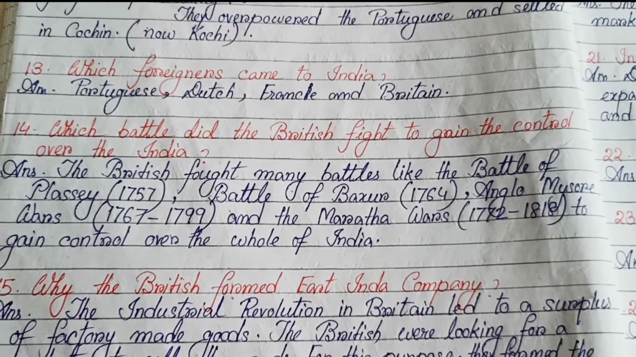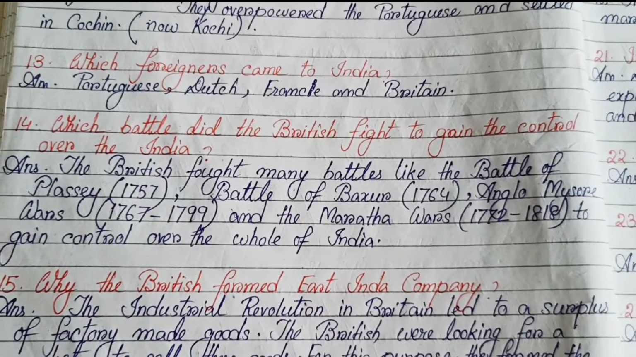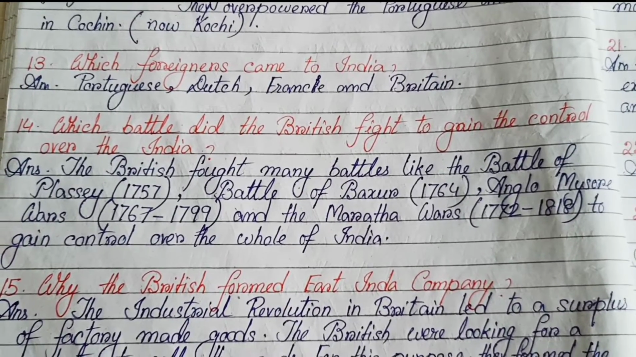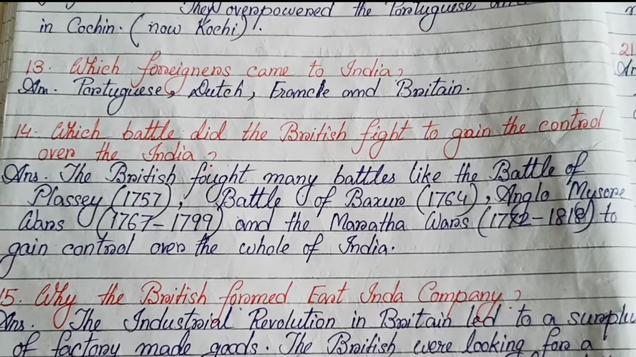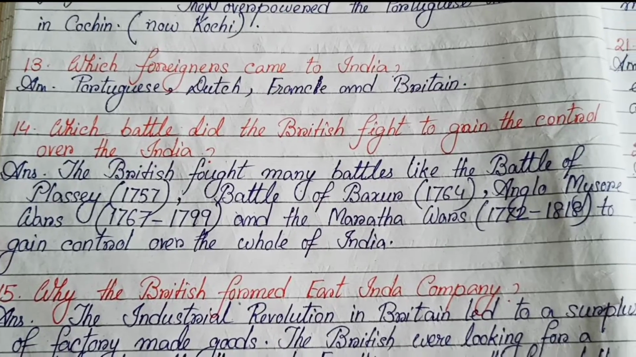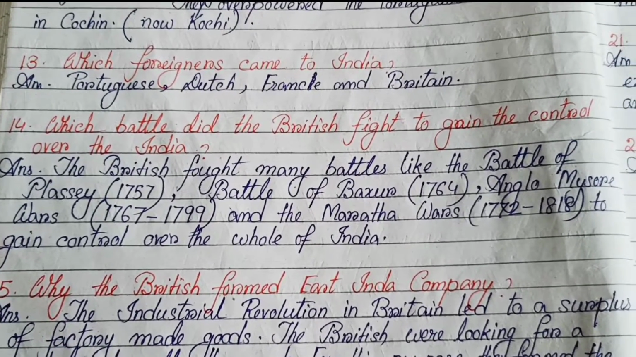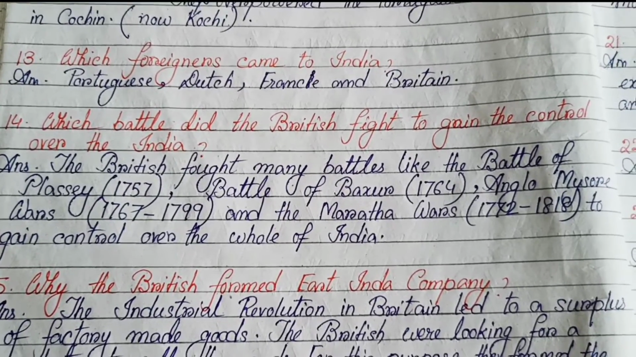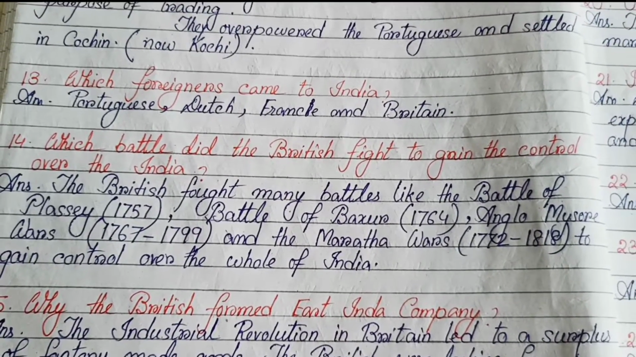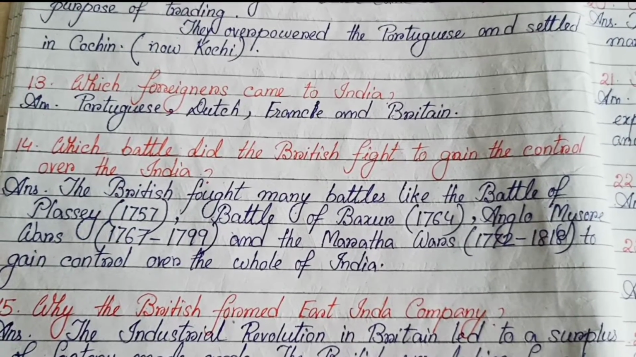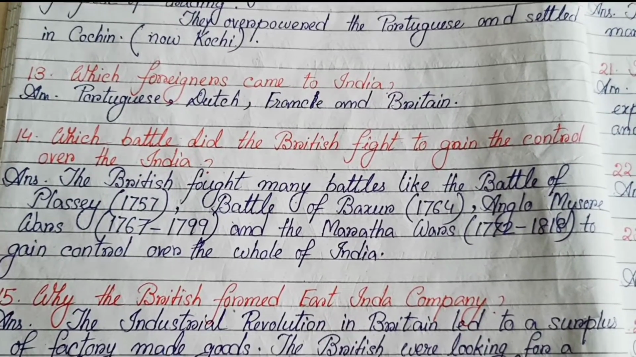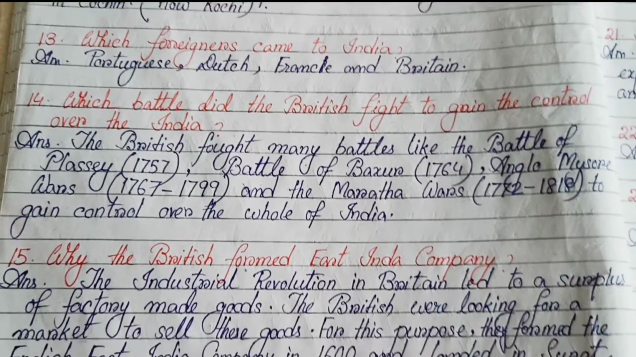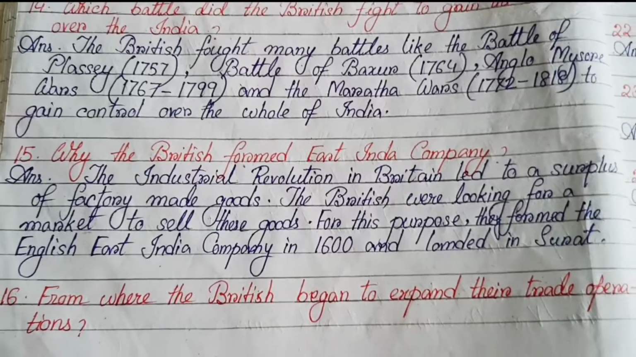Number 14. Which battles did the British fight to gain control over India? The British fought many battles like the Battle of Plassey. In Bengali, we just say Polashi. Okay, that happened in 1757. Battle of Buxar 1764, Anglo-Mysore Wars 1767 to 1799, and the Maratha Wars 1772 to 1880 to gain control over the whole of India.